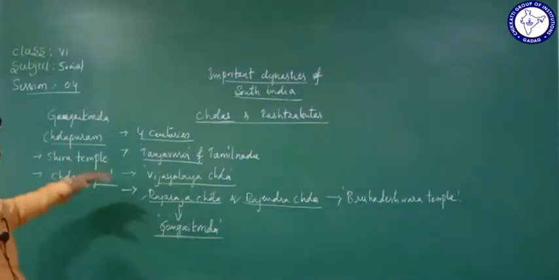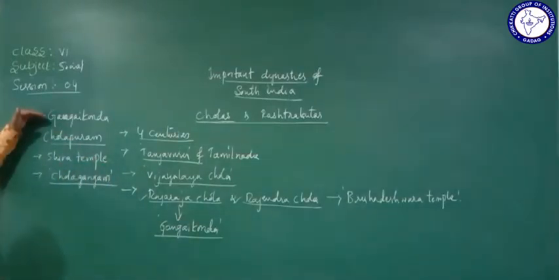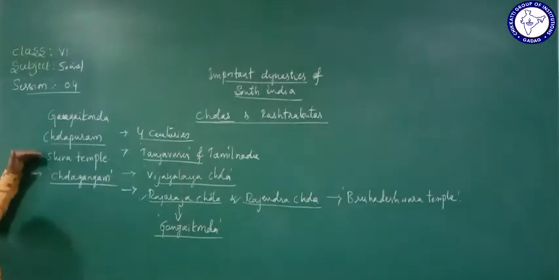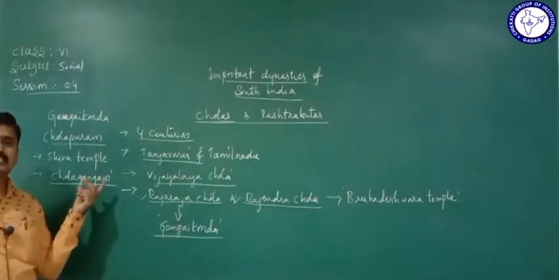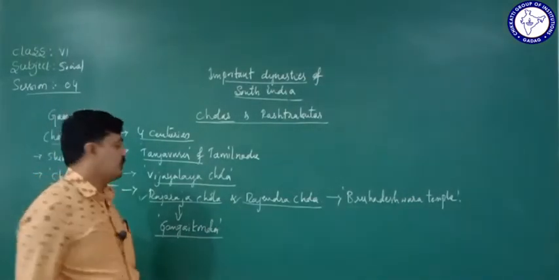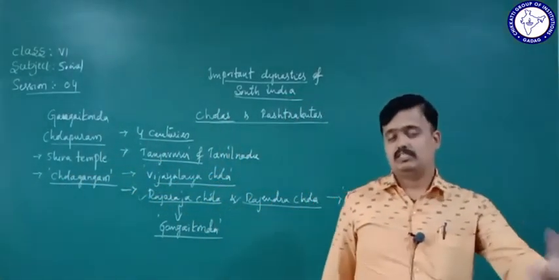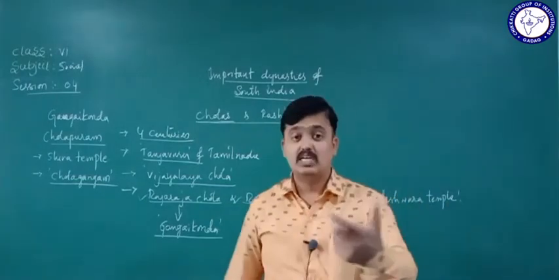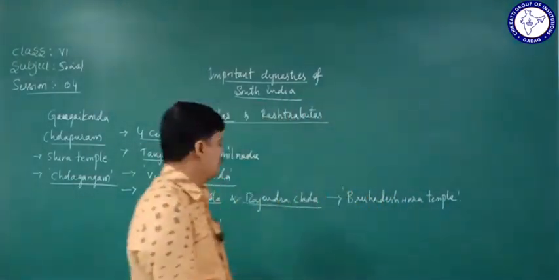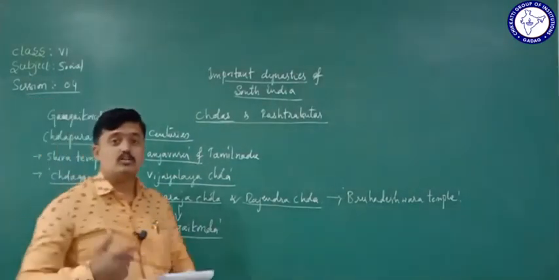He built the capital city Gangai Konda Cholapuram, and a huge Shiva temple, and to give irrigation facilities he built a tank called Chola Gangam. What is the name of the tank? Chola Gangam.